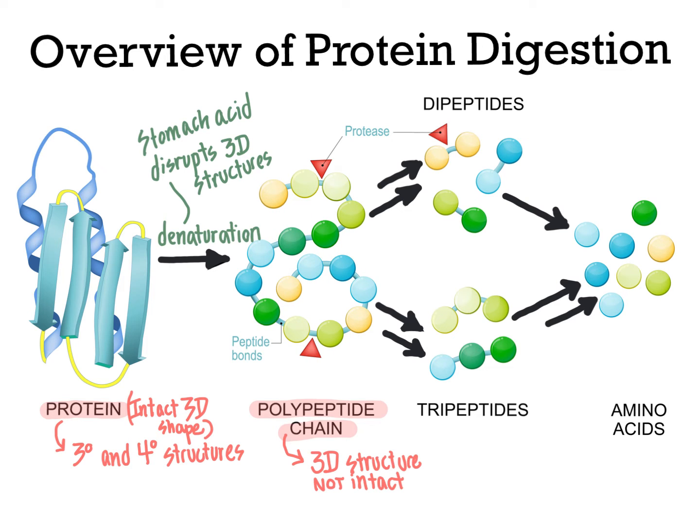By creating this disorder in the protein, that will more readily enable enzymes generally known as proteases to come in and catalyze the breakage of the amide linkages, also known as the peptide bonds, between the individual amino acids. We will focus on specific proteases more in the next video. Here we're focusing just on the chemical reaction.